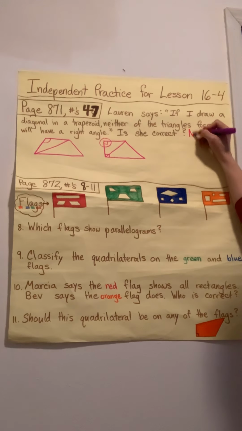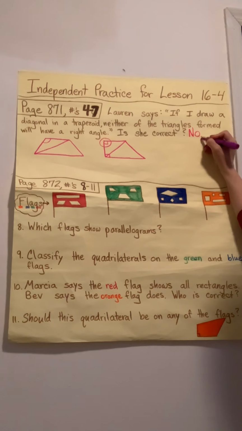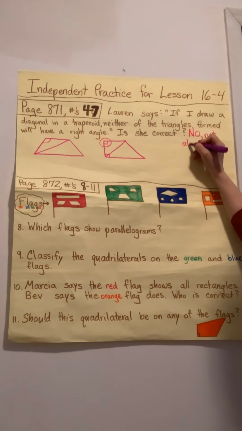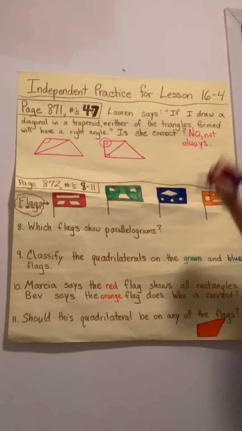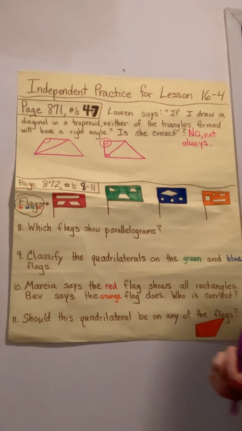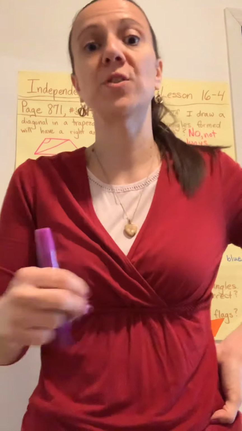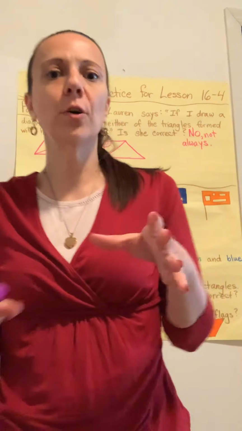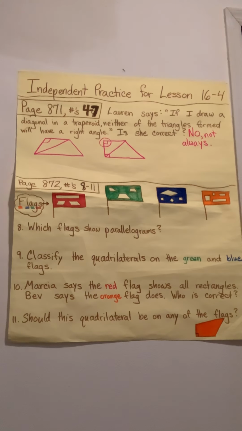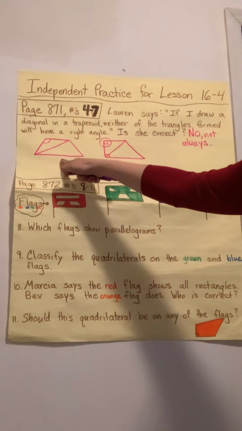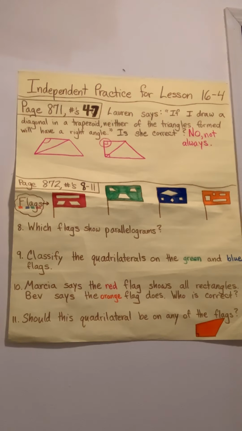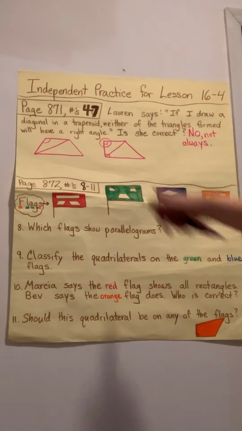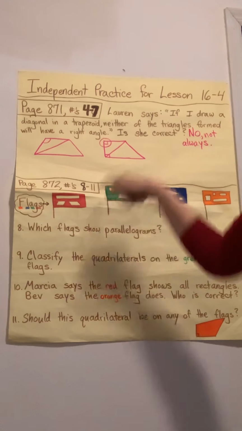So my overall answer is going to have to be no, not always. Sometimes that is true, but sometimes it isn't. It depends on what kind of trapezoid you have. So if we want to go through the actual answers of the book, number 4 asked you, what is the definition of a trapezoid? We already talked about that. It's got one pair of parallel sides. Number 5 asked you to draw examples of a diagonal in a trapezoid. We did do that to solve the problem.